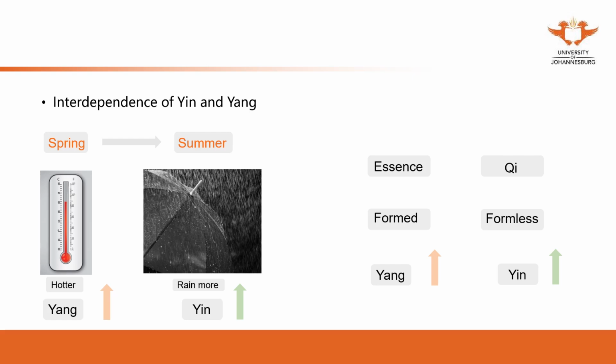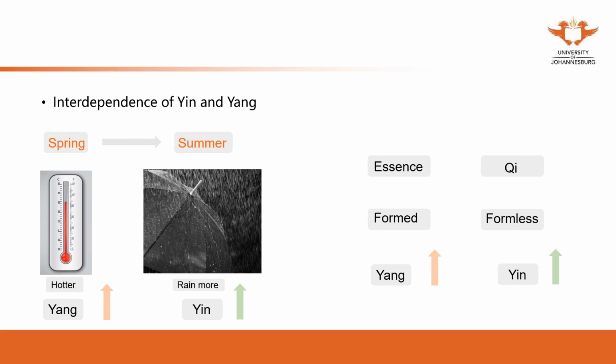The laws we're going to study now, we can also see as phenomena from nature. You actually already knew them, but you just don't realize it. So the interdependence of yin and yang is something in nature you can see.